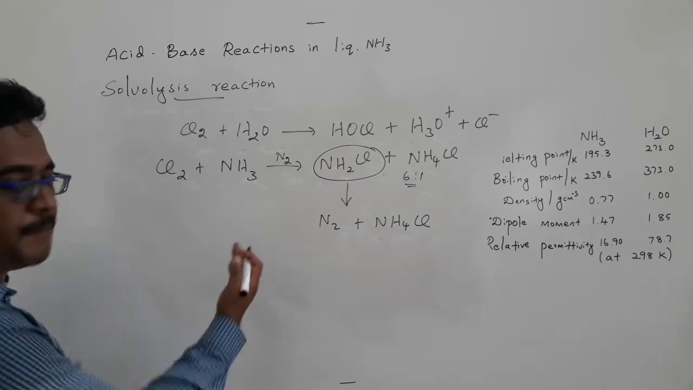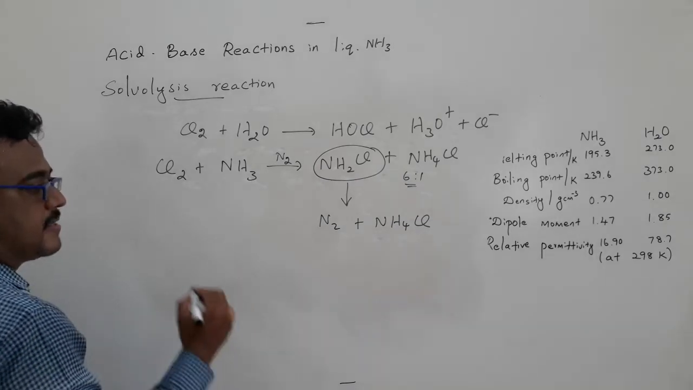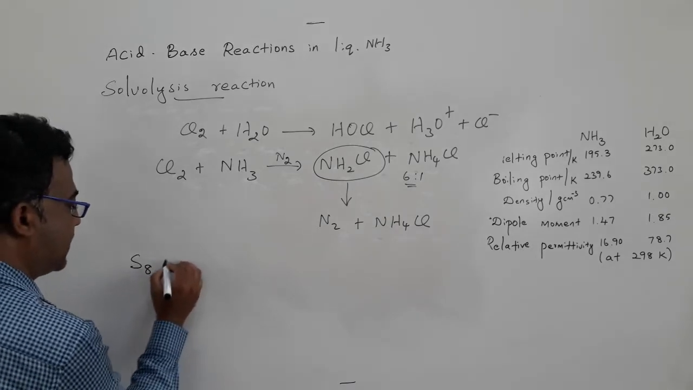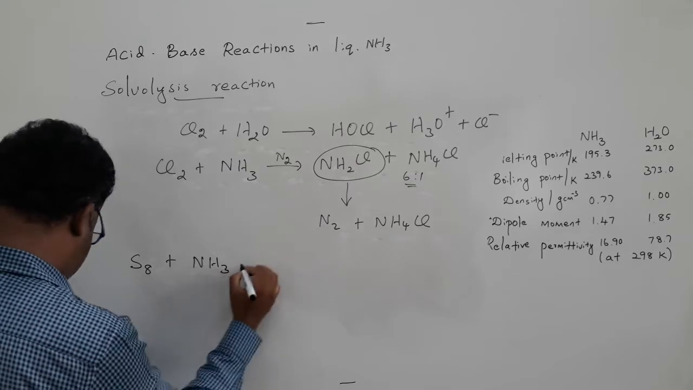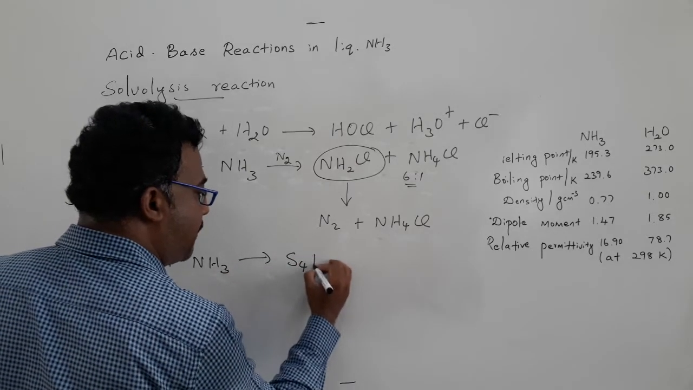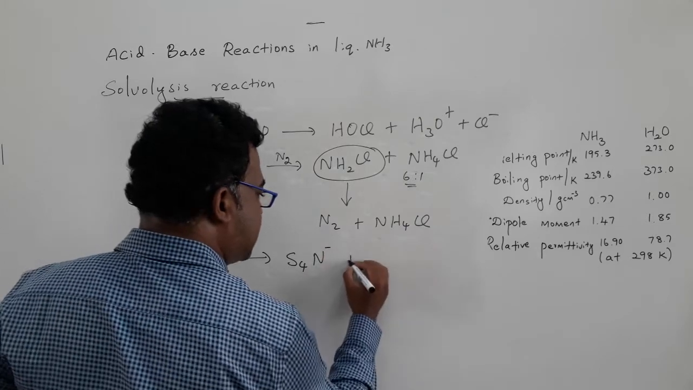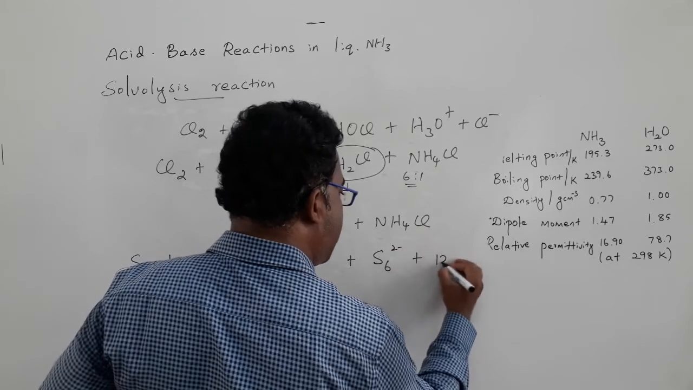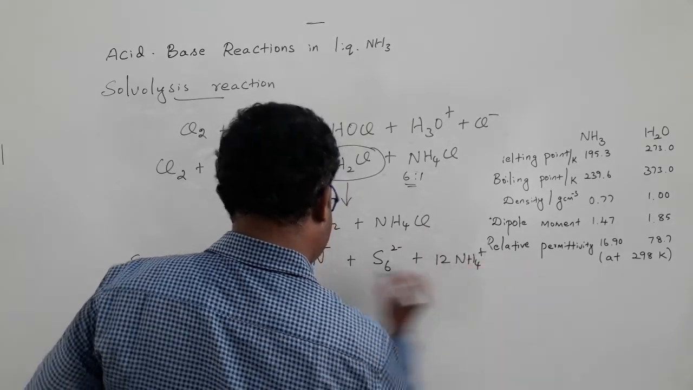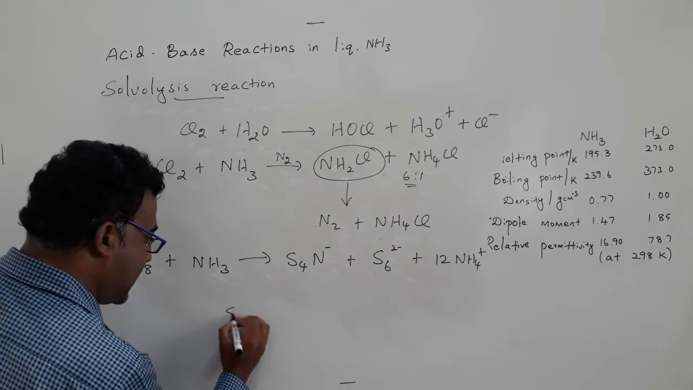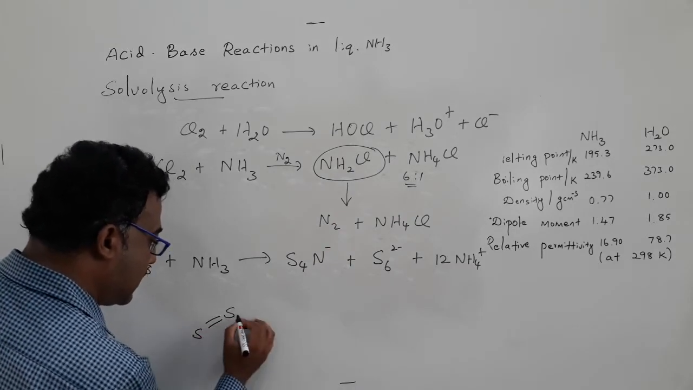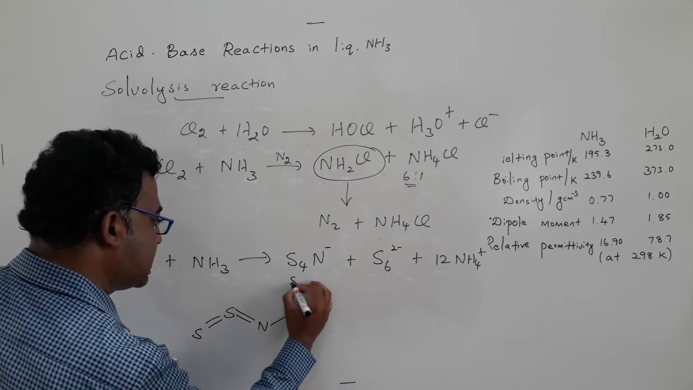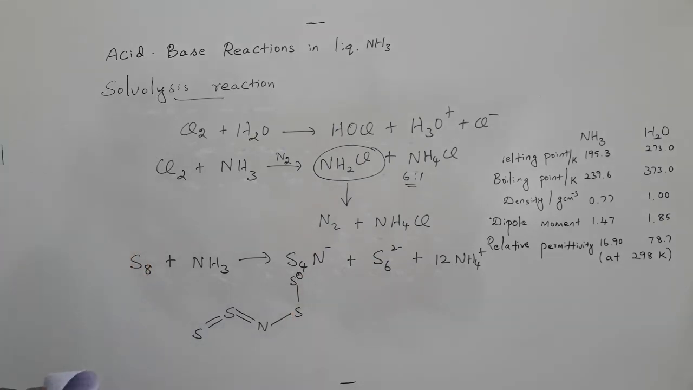Because of the basic property of ammonia, because ammonia is more basic compared with water, what happened? Sulfur can react with ammonia to form the sulfur nitrogen compound S4N-, plus hexasulfide and then ammonium nitrate. The structure of S4N- is S double bond S double bond N S-. It's a kind of sulfur nitrogen compound.